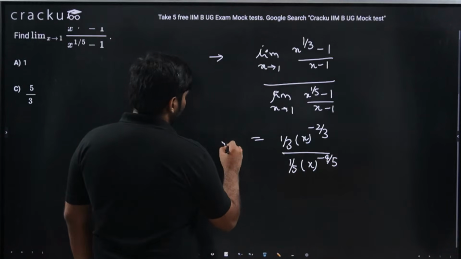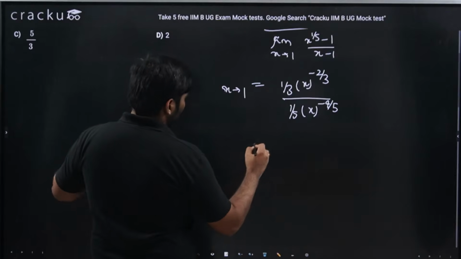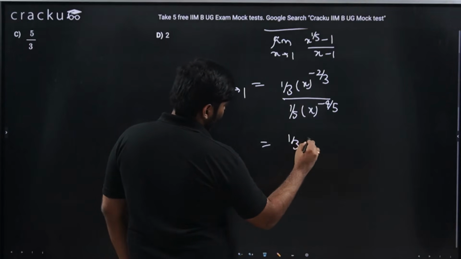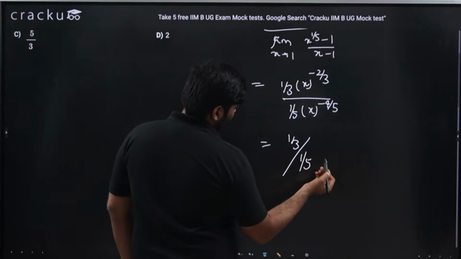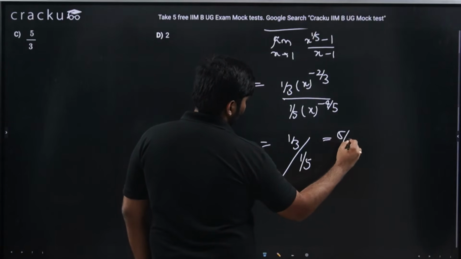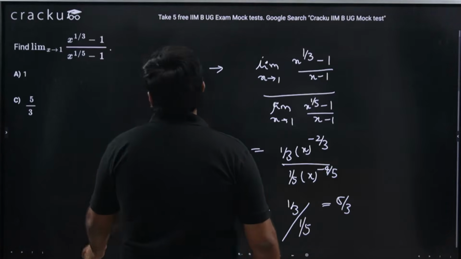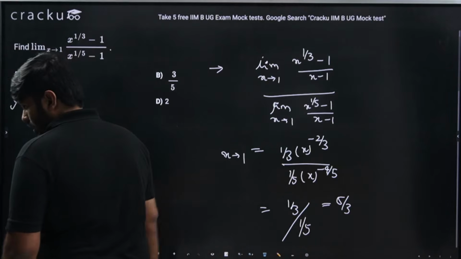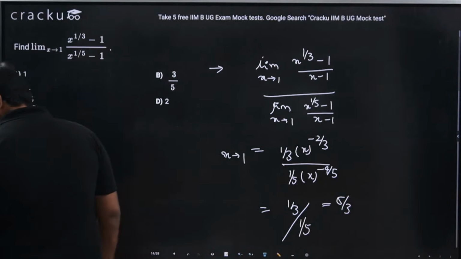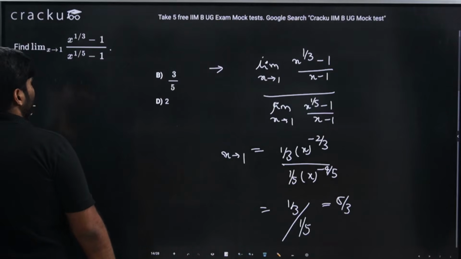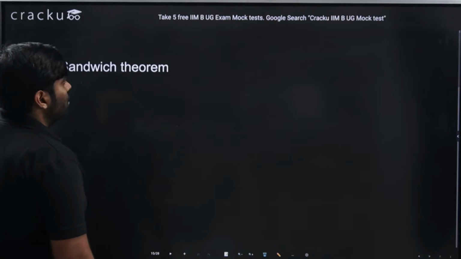But we are interested in x tending to 1. So this should be what? 1/3 by 1/5. This should be 5/3. So the answer has to be option C, 5/3. Yes, right. Okay, this is fairly simple. I hope we got a good hang of it.